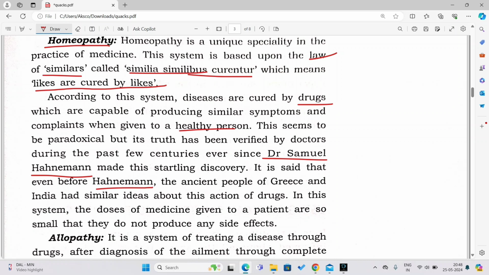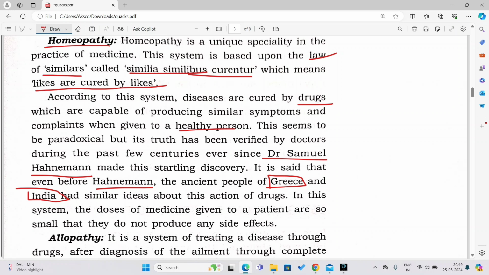The ancient people of Greece, remember the country? Greece and India, right? The ancient people of Greece and India had similar ideas about this action of drugs. In this system, the doses of medicines given to a patient are so small that they do not produce any side effects.